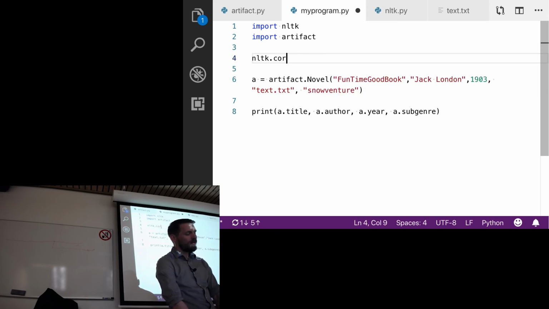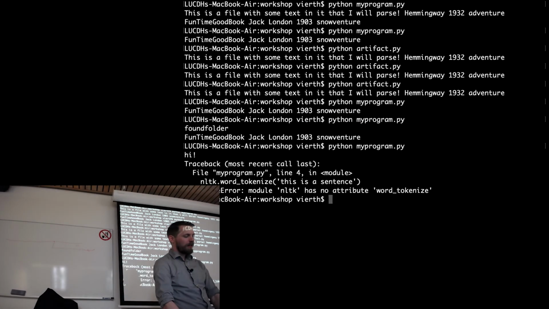You see it isn't finding NLTK, right? Because normally it would autocomplete. So if I say NLTK.word_tokenize, and I try to say this is a sentence, and I run this, python my program, module NLTK has no attribute word_tokenize.